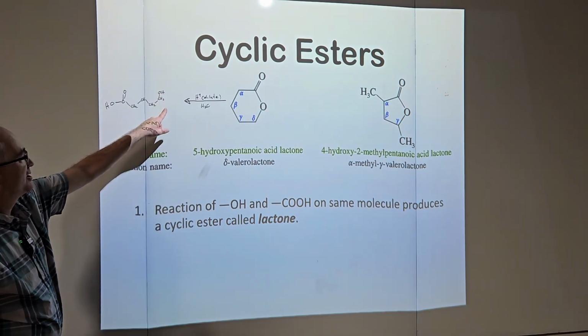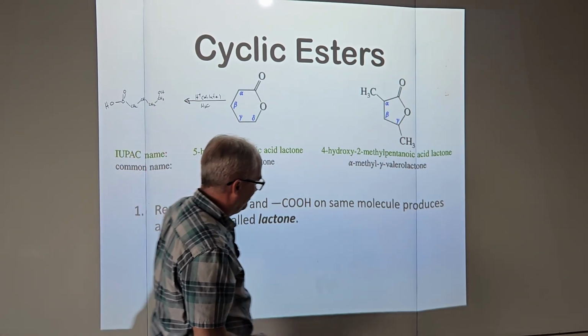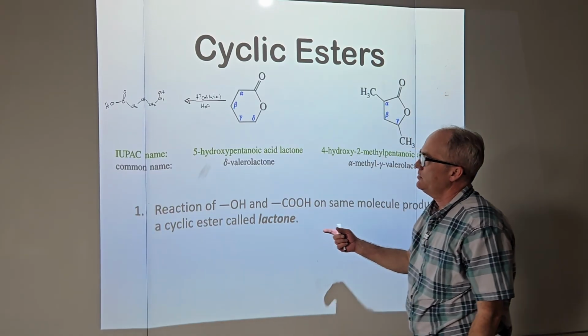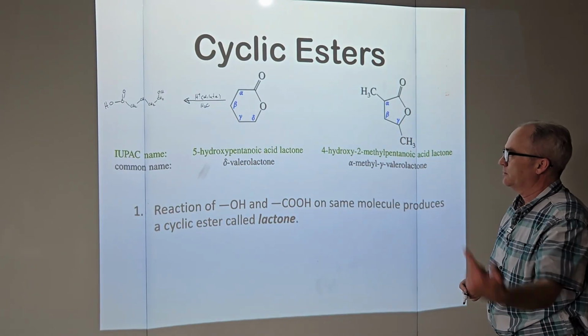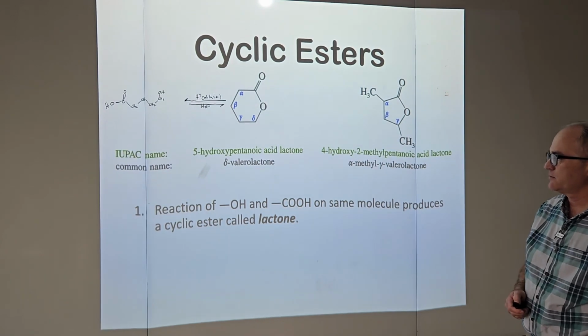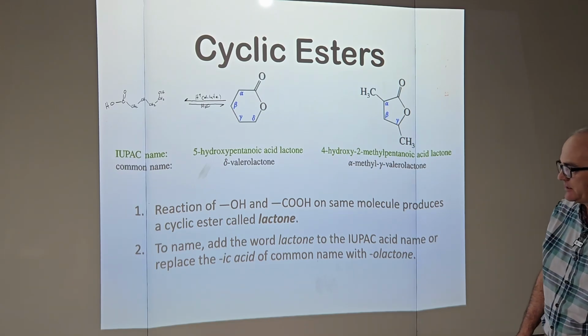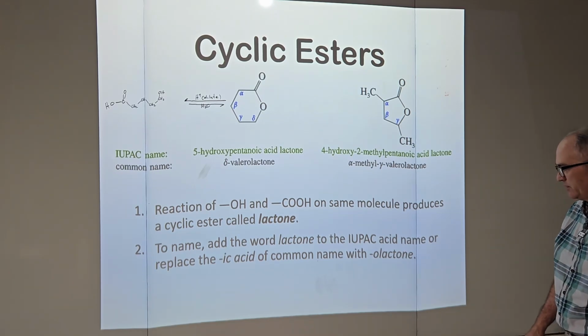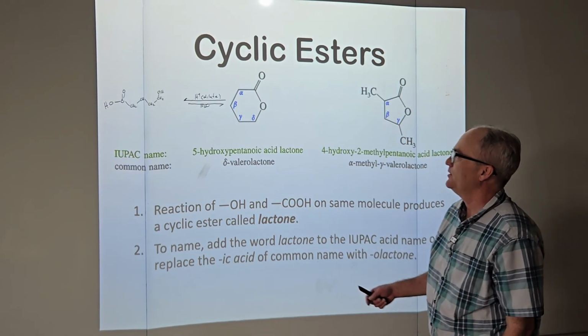So an OH and a carboxylic acid group on the same molecule, we could do like Fischer esterification in the other direction, in which case you wouldn't be dilute, you'd be more concentrated. So cyclic esters are also called lactones. To name, add the word lactone to the IUPAC acid name or replace the ic acid of the common name with olactone. I'm going to stick with the IUPAC names.